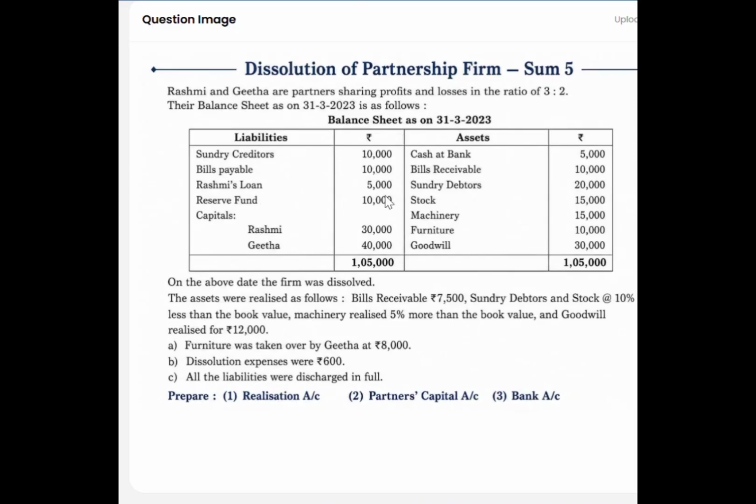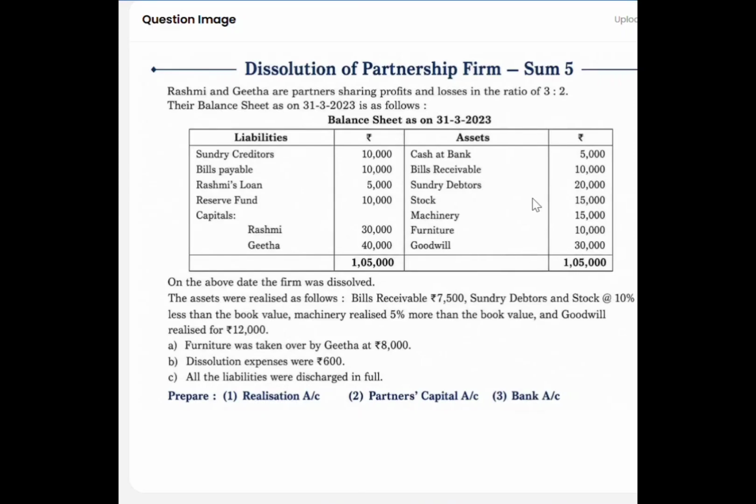Now on the asset side, we have cash at bank. Cash at bank will be the opening balance of the bank account. Next, we have all these assets, that is bills receivable 10,000, sundry debtors 20,000, stock 15,000, machinery 15,000, furniture 10,000 and goodwill 30,000.